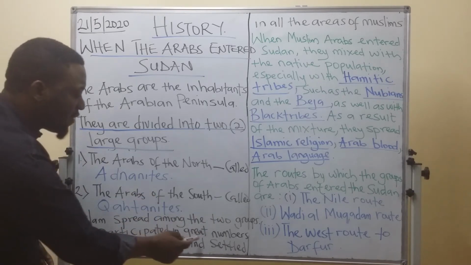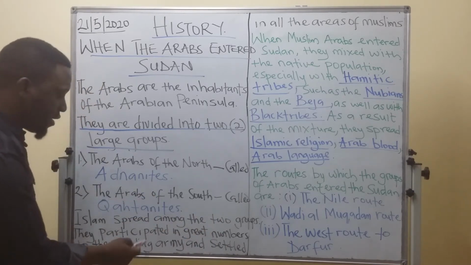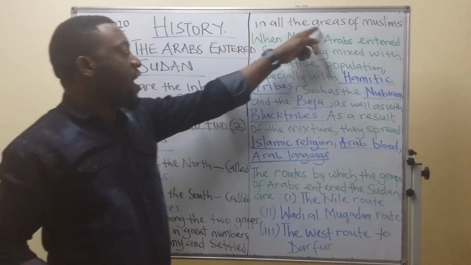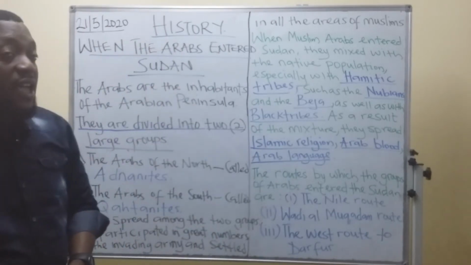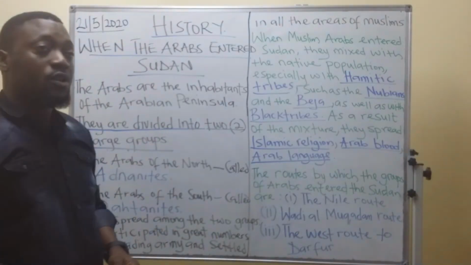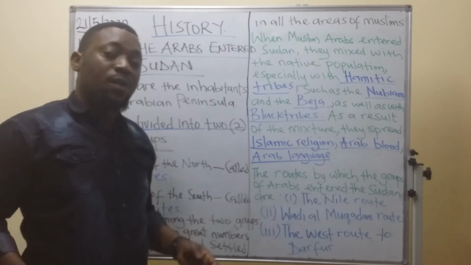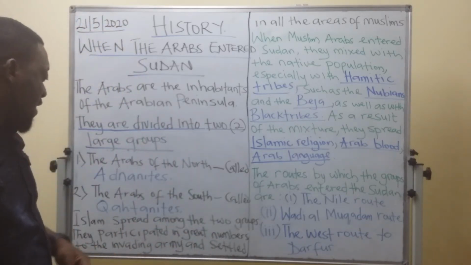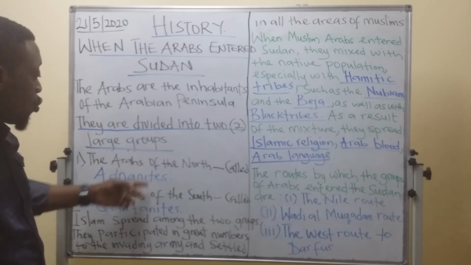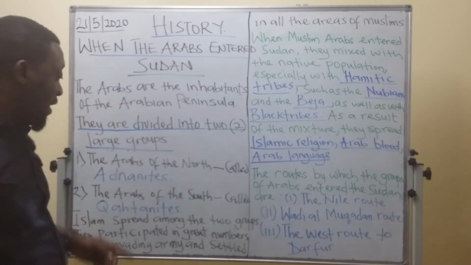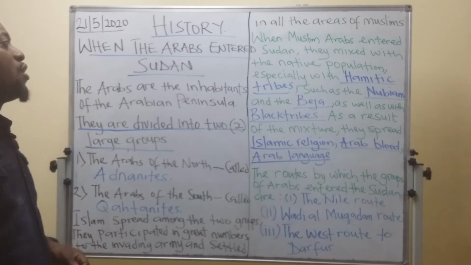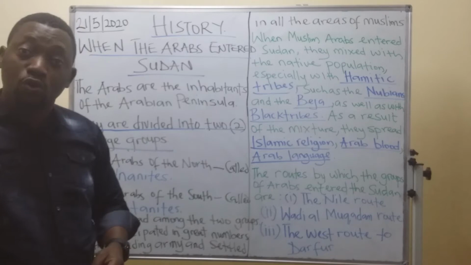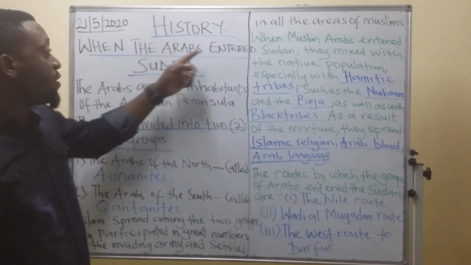They participated in great numbers in the invading army and settled in all the areas of Muslims. All the countries that Muslims dominate today were invaded by these two groups, the Arabs of the north and the Arabs of the south. So, based on today's topic, it is when the Arabs entered Sudan.